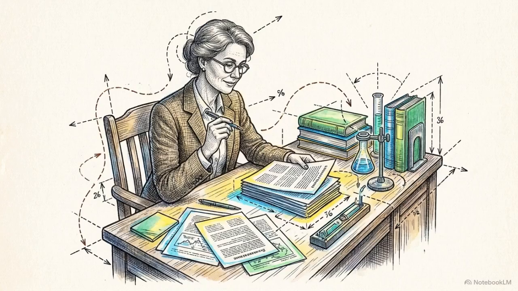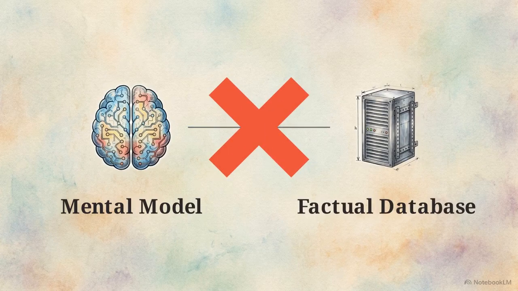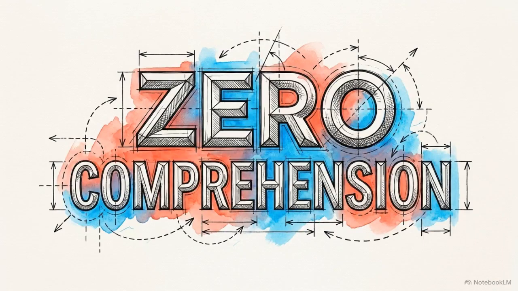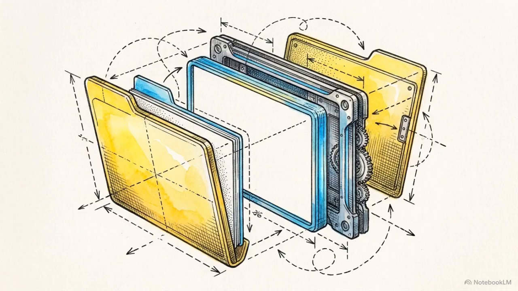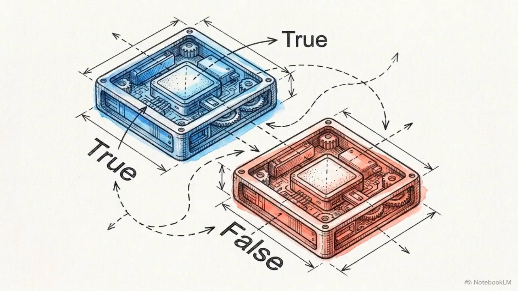When highly educated professionals accept these fabricated citations as truth, it is usually because they are operating under an incorrect mental model, treating the interface as if it were a factual database. The system does not actually know the answer it just provided. It has no repository of facts, no memory of historical events, no concept of truth or falsehood.